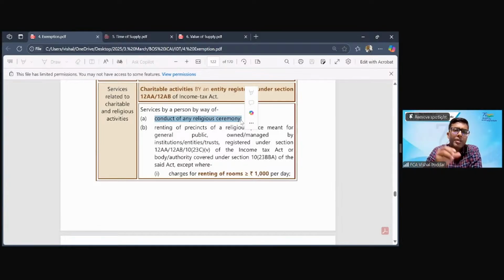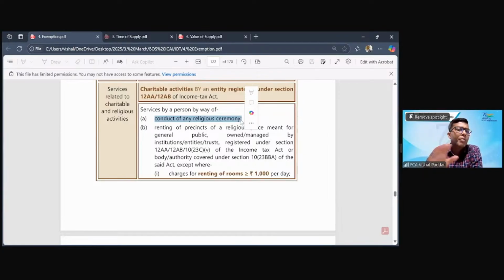As I said, death ceremony, birth ceremony, at the time of marriage, you have ceremonies. So these are all religious ceremonies. Again, what is a religious ceremony? It is a ceremony which is again authorized by your respective religious text. So once these ceremonies are conducted, the persons who are conducting them, we pay them some dakshina. We pay them some remuneration. That remuneration is exempt.